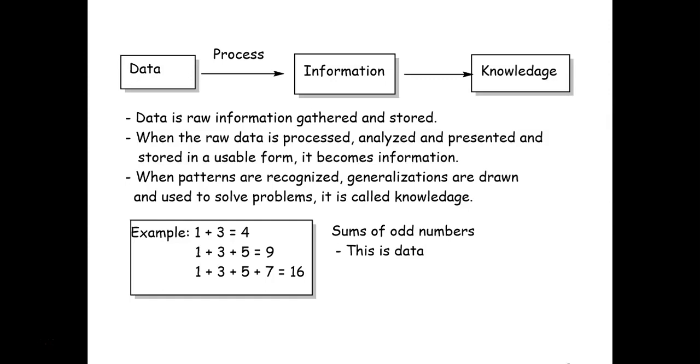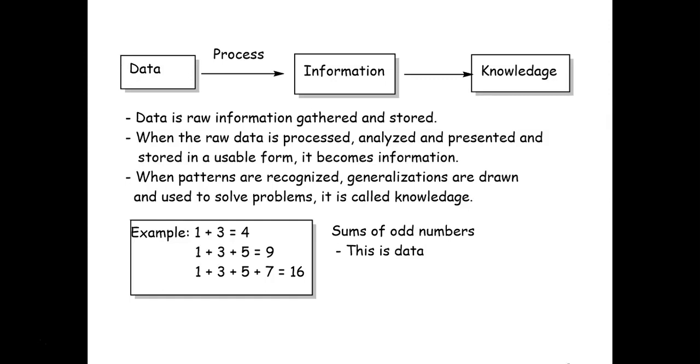So when the raw data is processed, analyzed and presented in a usable form, it becomes information. When patterns are recognized, generalizations are drawn and used to solve problems, it is called knowledge.